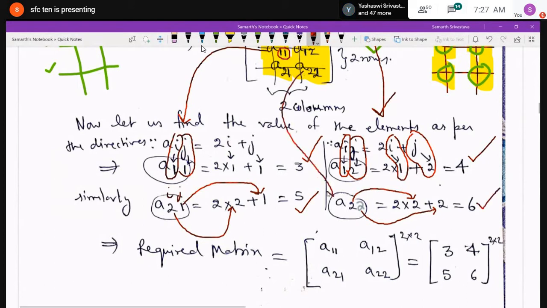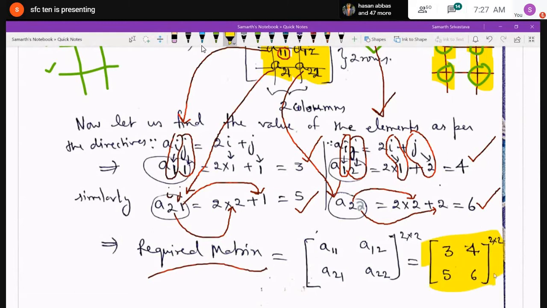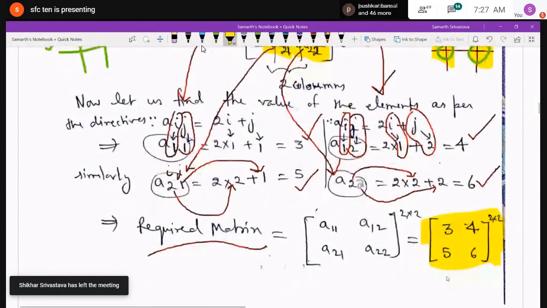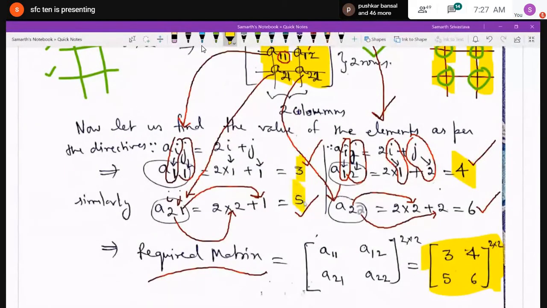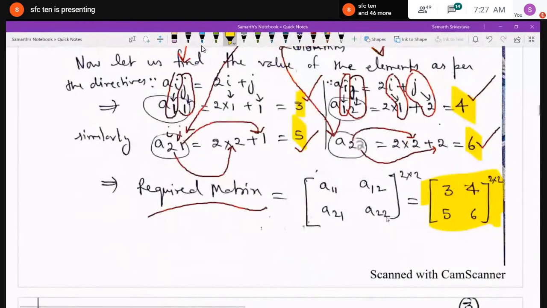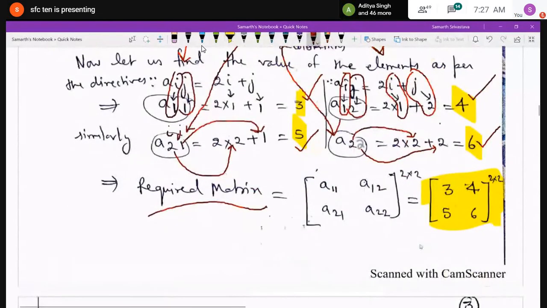So that means the required matrix A11, A12, A21, A22 is equal to what? I have written the values of these elements. A11 was 3, A12 was 4, A21 was 5, and A22 is 6. So that means 3, 4, 5, 6 of order 2 by 2 is the required matrix which they are asking about. Have you understood properly till now?